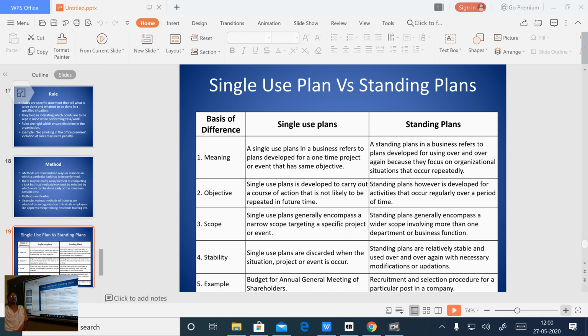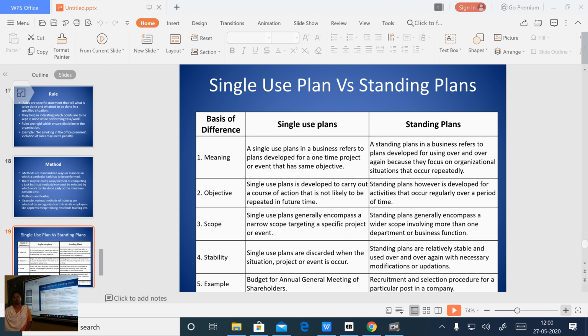Okay. So, last class we have done the types of plans, right. What were the types of plans? On the basis of nature of usage, we have divided plans into single use plan and standing plan, right. Single use plan, just to repeat, is the plan that is used only one time, and standing plans are plans that are repeatedly used.